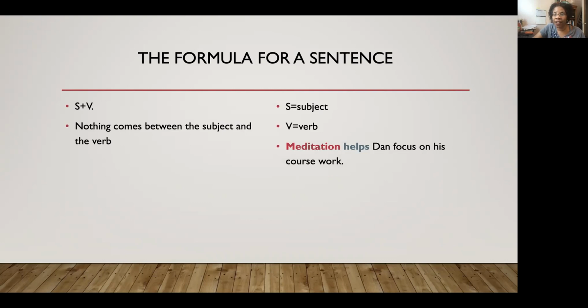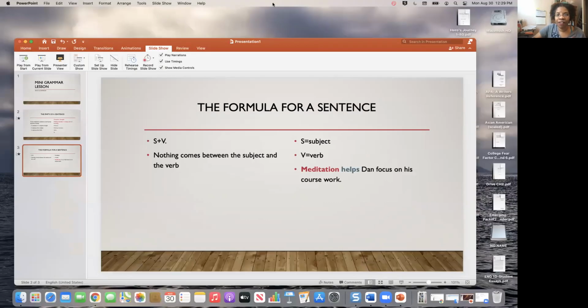Meditation helps Dan focus on his coursework. So the subject is meditation. The verb is helps. Meditation helps. That could be a sentence right there. Meditation helps Dan focus on his coursework. And that's the end of our mini grammar lesson.